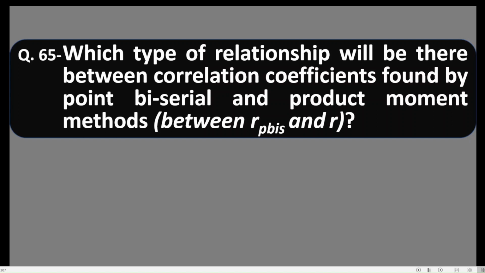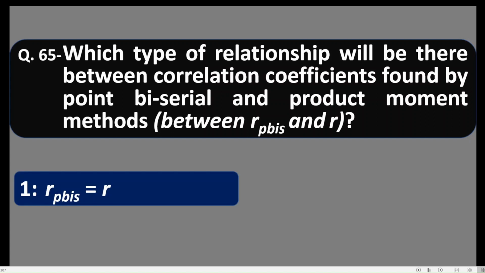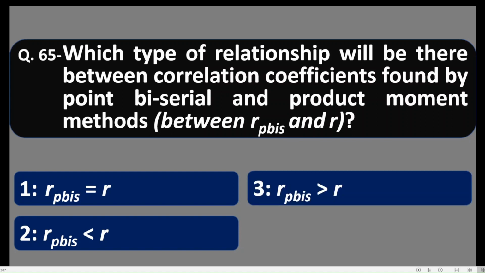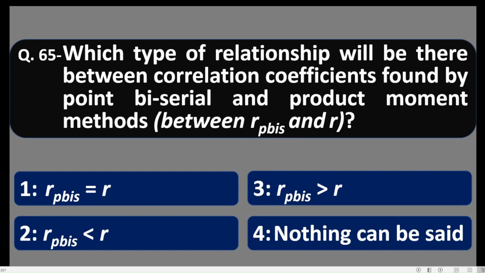Which type of relationship is there if for the same data the correlation coefficient is found by applying both the methods? Number 1, R by point biserial method is equal to R by product moment method. Number 2, RPB is smaller than R. Number 3, RPB is greater than R.